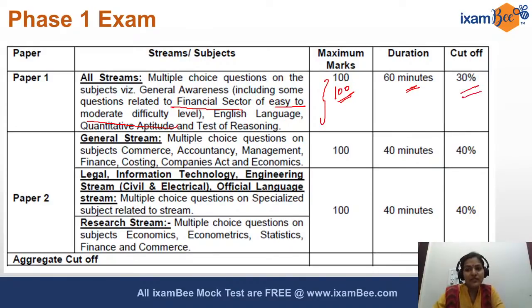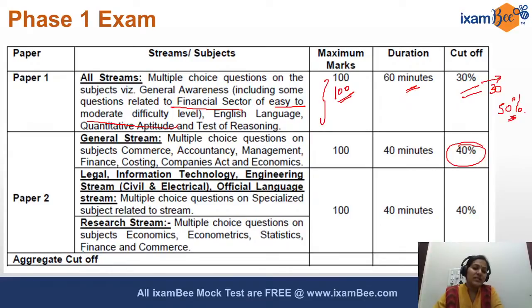Your cutoff is 30%, but the strategy should not be to stop at 30, because you don't know how much you will be able to get there. So you should always aim for something extra. Aim for at least 50%. This is the least. At least aim for 50% in your first paper.